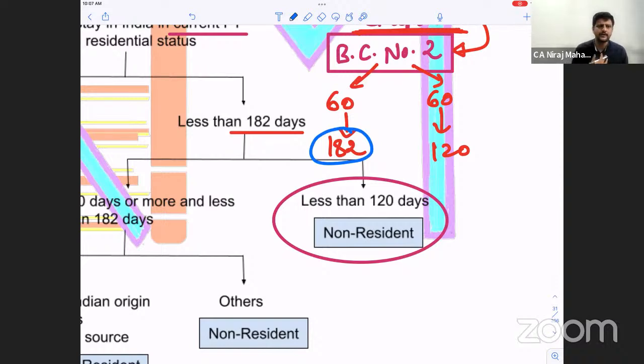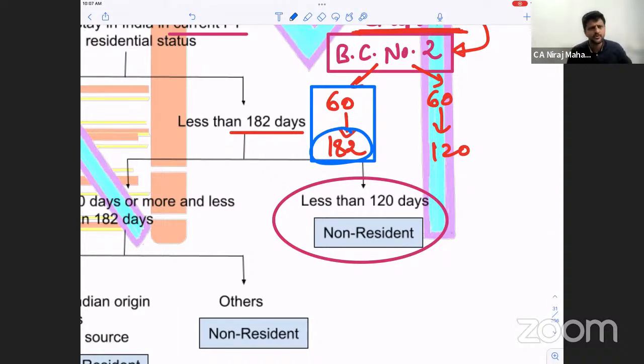There are two options. I will change 60 to 182, or I will change 60 to 120. If I am changing 60 to 182, this was our regular, normal case till now. What you have learned, understood or no? As of just before today's lecture, we had done this, that we should replace 60 with 182. So if a person stays for 100 days, what do we used to say?